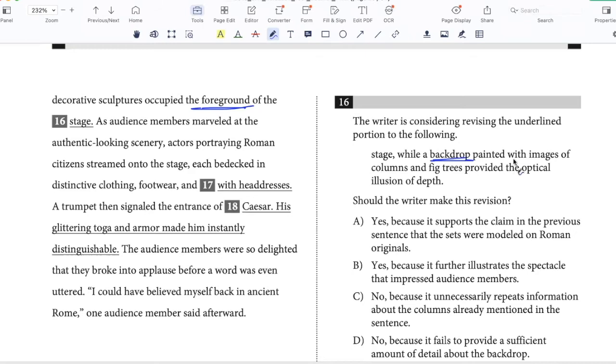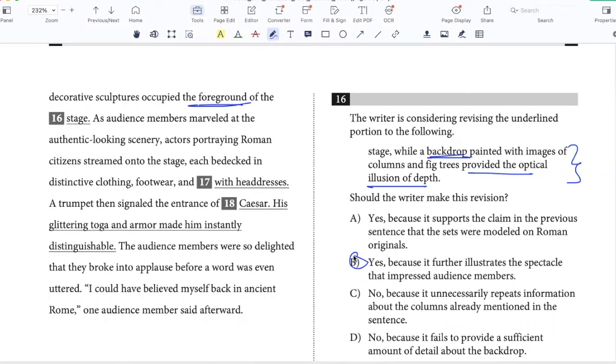No, this is not about Roman originals. This is about a description of the stage to give the illusion of depth. Yes, because it further illustrates the spectacle that impressed audience members. Yes, so this is a good answer. We could have also worked with something like, because it completes the description of the set design, but even B would work because it does give you an idea of why the audience were marveling at the production.